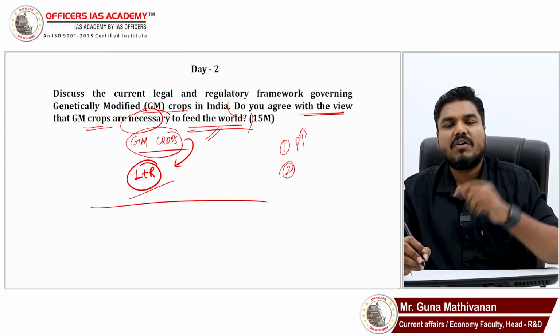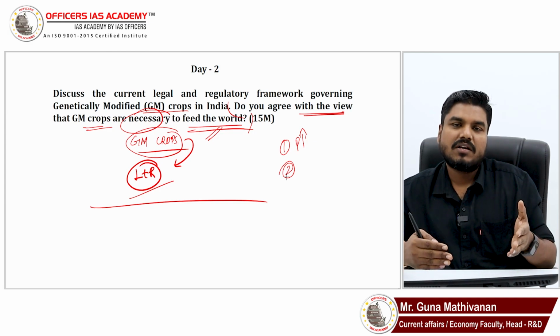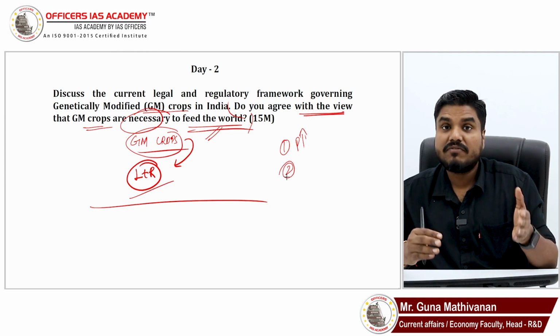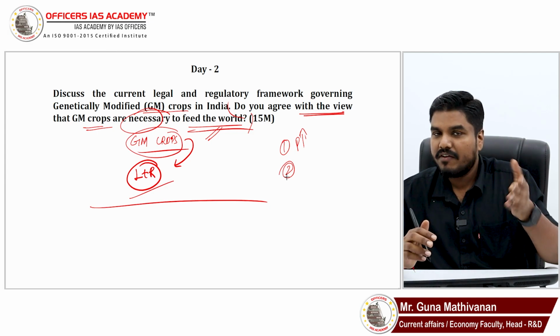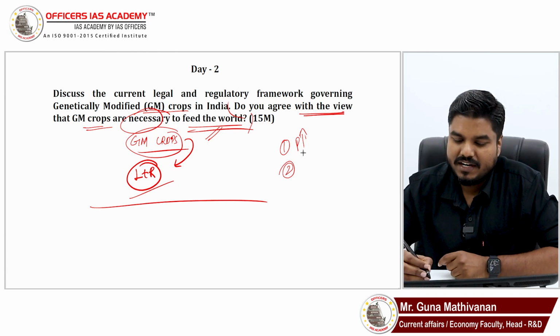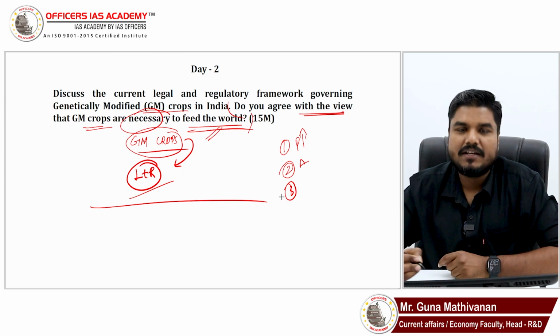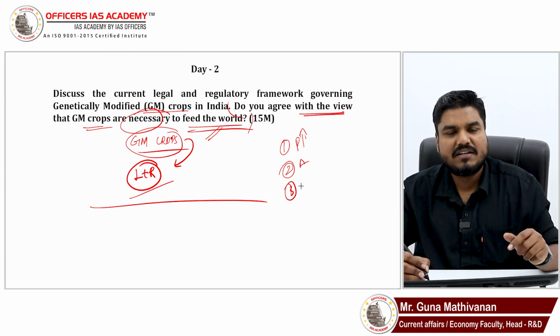Second point, because of global warming and temperature increase, the current crops are not able to adapt. So that can affect the food security. So for improving the adaptation of crops, we need genetic modification to ensure food security. Number 3, you can talk about the unsustainable farming techniques which we are using.